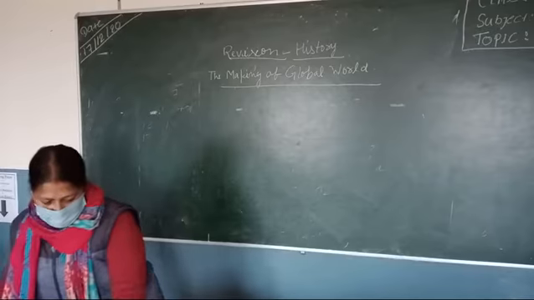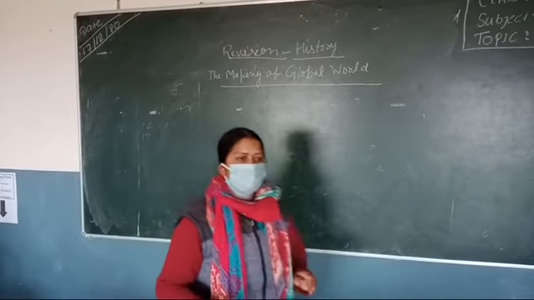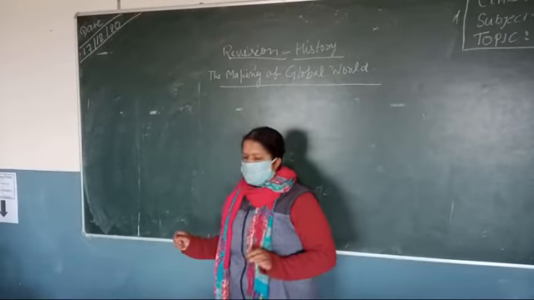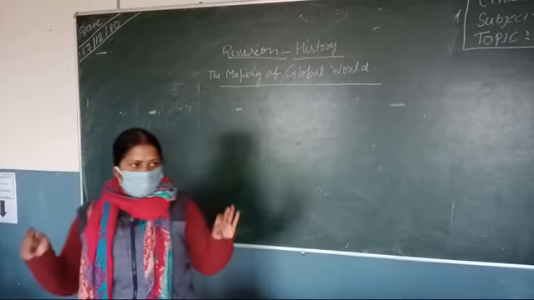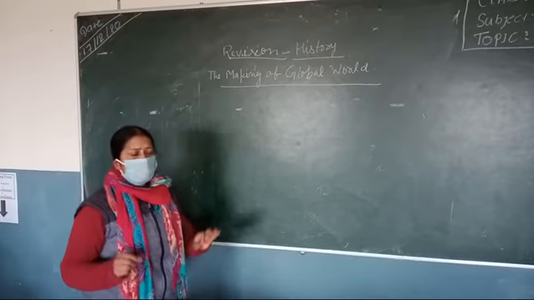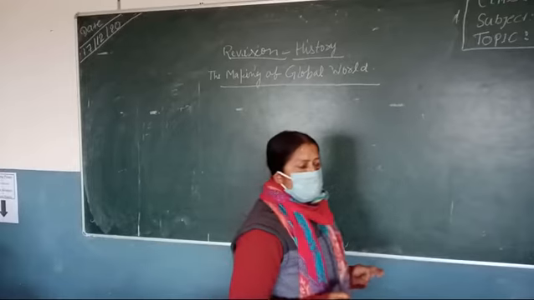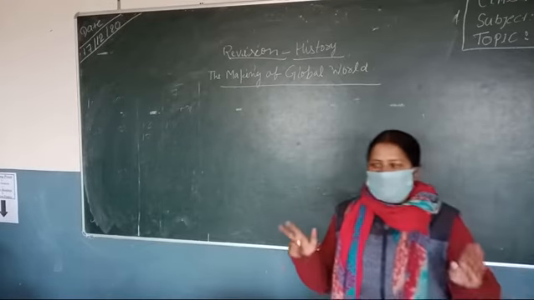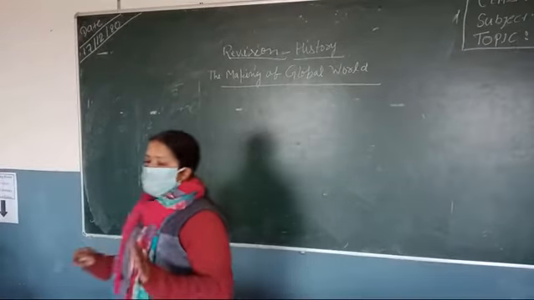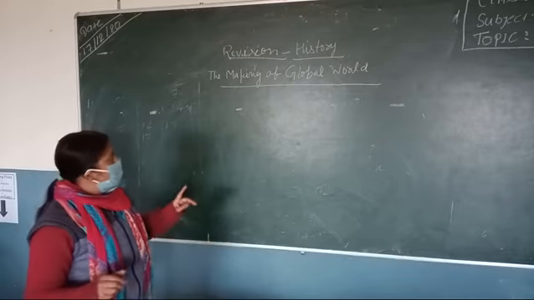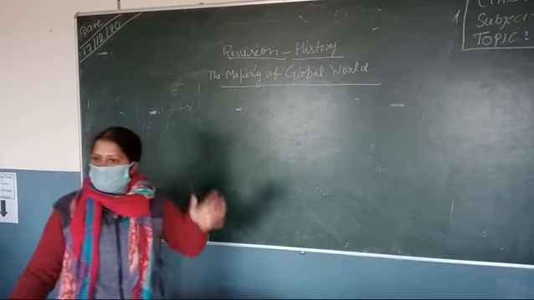So now we will do the revision for your main board examination. Pre-board 1 examination just completed. Now we are going to start the revision from the history section. And in the history section, I am taking the revision for the chapter The Making of Global World.